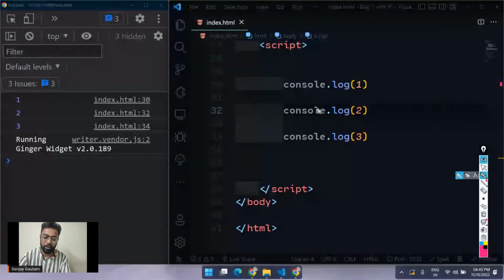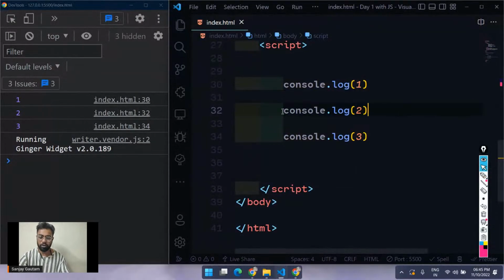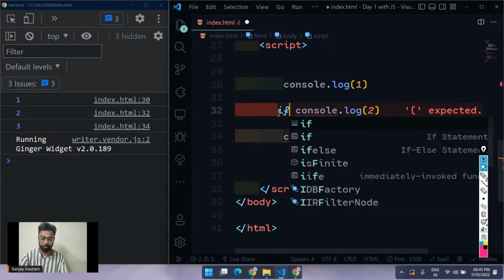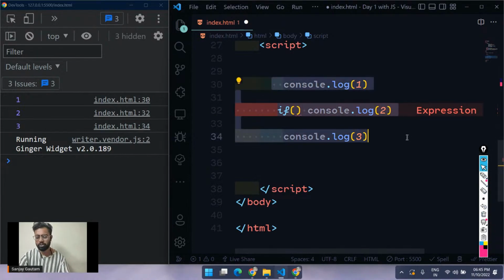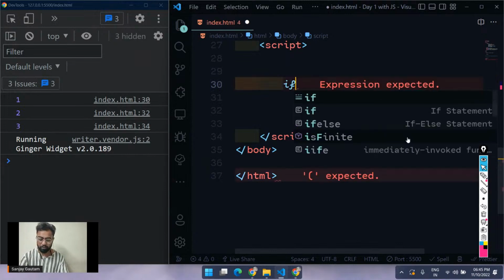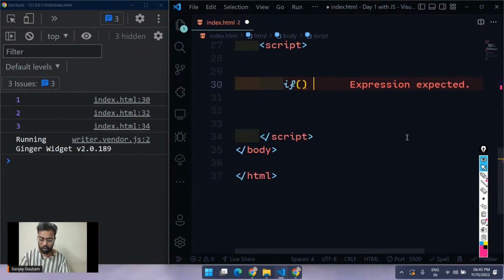Suppose you don't want to execute this line for any reason. You can wrap this code, or just type if here. If and a bracket. And this if is a very, very special kind of thing. If is again a keyword, by the way. Let me show it to you. If you type if, after that you have to put these brackets and then curly brackets. And inside the brackets you can pass a true or a false.